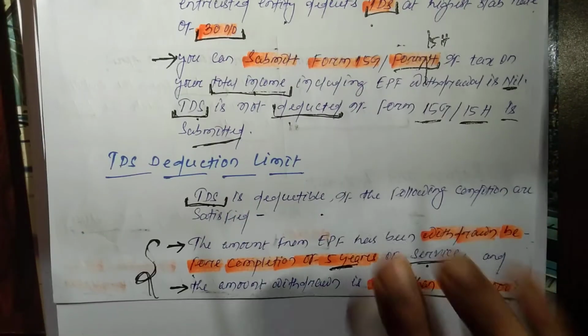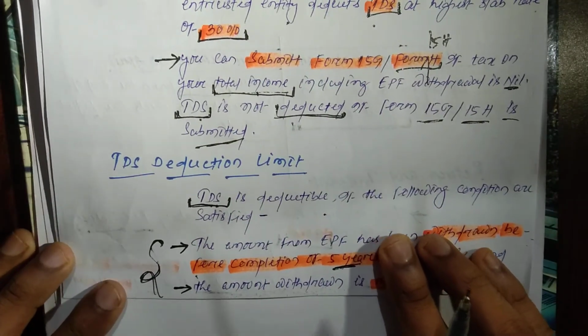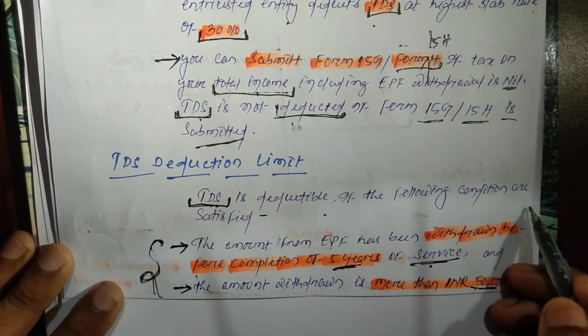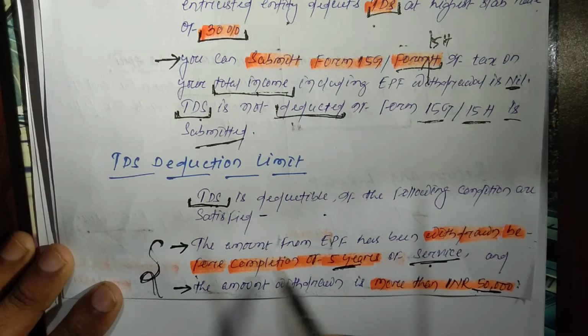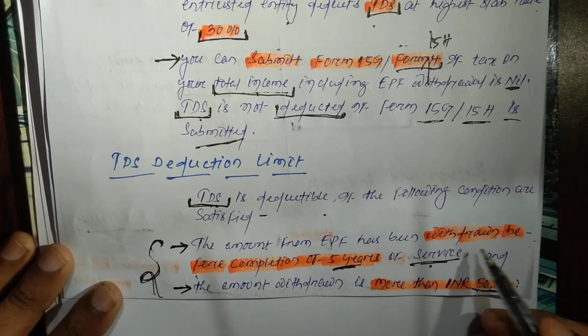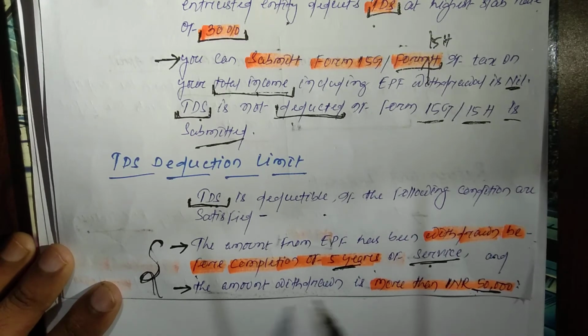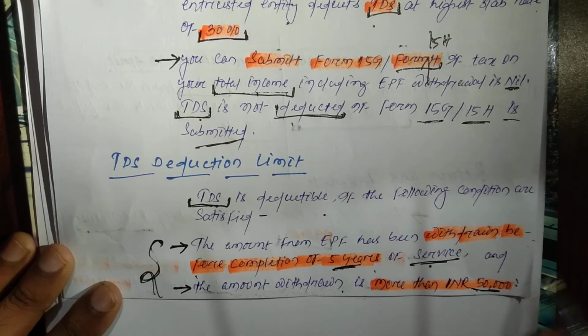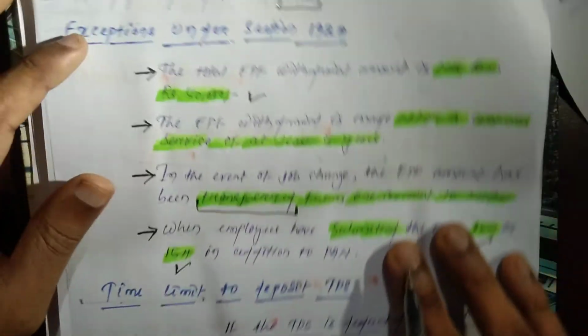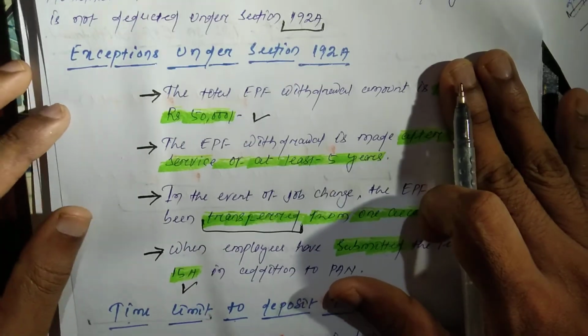And what is the limit of tax? Tax is deductible if the following conditions are satisfied. First condition, the amount from EPF has been withdrawn before completion of 5 years of service and the amount withdrawn is more than INR 50,000. And there are some exceptions also. What are the exceptions?